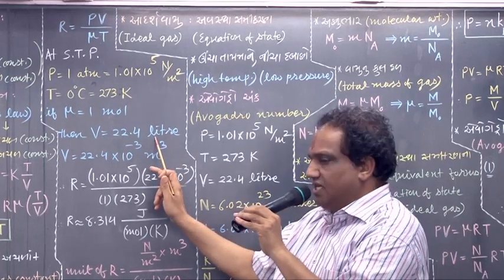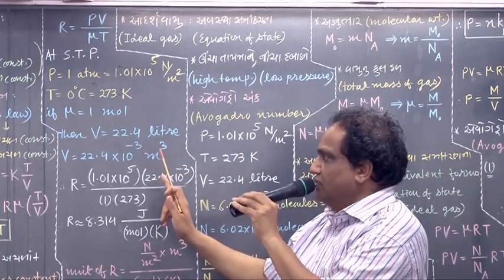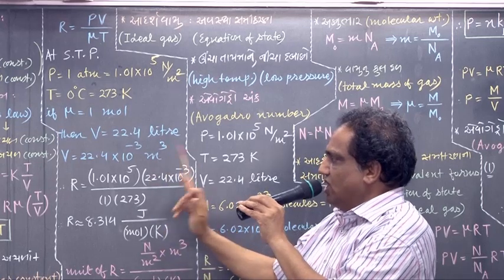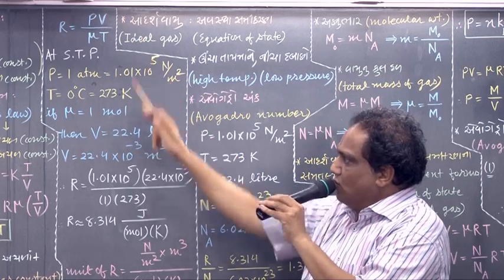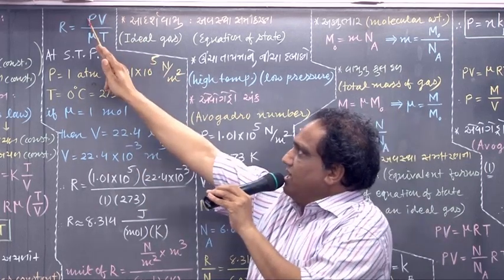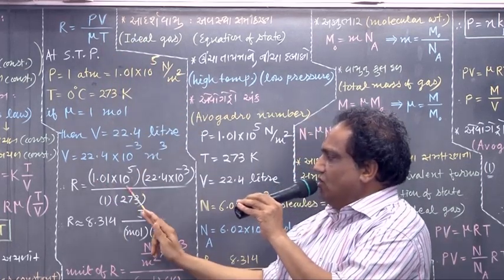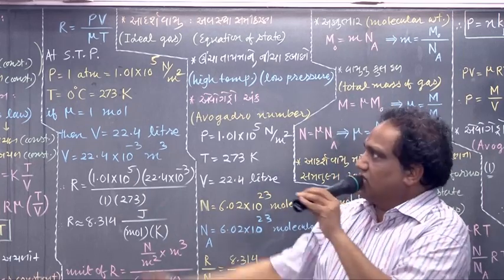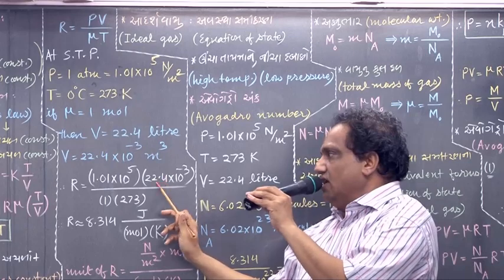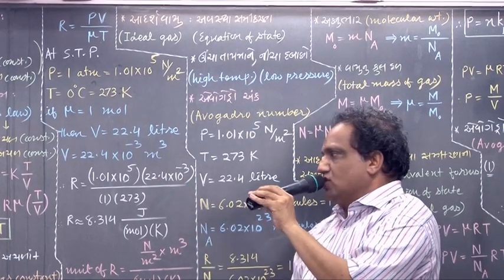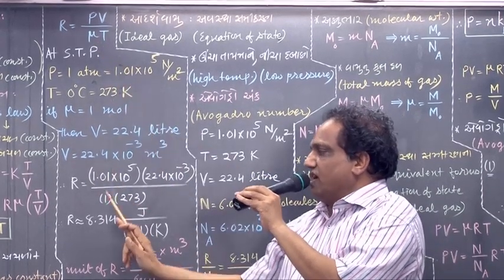But liter is not the SI unit of volume. The SI unit of volume is meter cube. You must convert liter to meter cube. Multiply by 10 raised to minus 3. Now put all these values here. P is how much? 1.01 into 10 raised to 5 Newton upon meter square. What about volume? 22.4 liter, which you must convert into meter cube, multiply by 10 raised to minus 3. Number of moles of gas is 1.